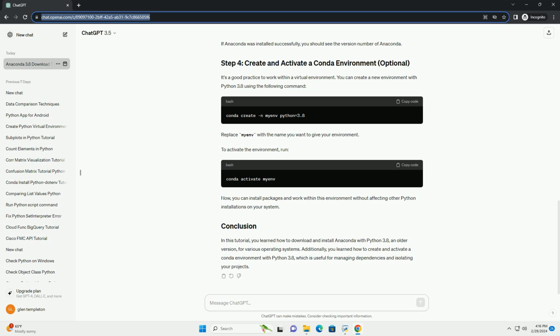In this tutorial, you learned how to download and install Anaconda with Python 3.8, an older version, for various operating systems. Additionally, you learned how to create and activate a conda environment with Python 3.8, which is useful for managing dependencies and isolating your projects.